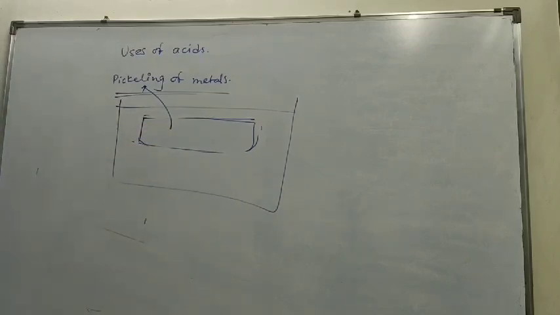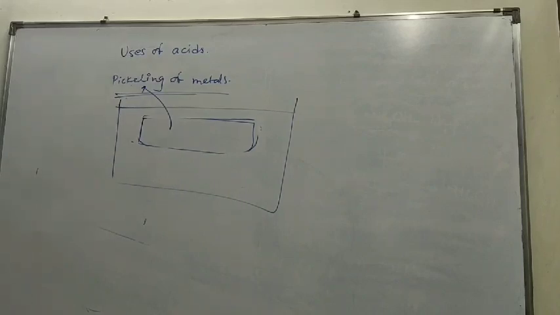Now I will read some uses of bases. Sodium hydroxide is a base used for manufacturing of soap. Calcium hydroxide is a base used for manufacturing of bleaching powder. Magnesium hydroxide is a base used as an antacid, and there are many bases which have different uses.